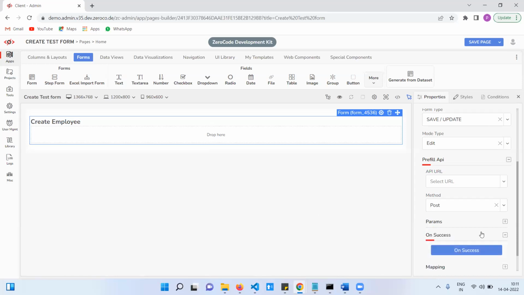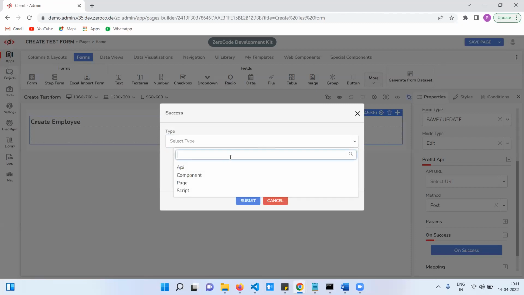This is the on success. On success means if the API is executed successfully, we have an on success event. Based on the on success action, we can execute the API or component, I mean another component in the same page. If you want, on success we can navigate to another page. If you want custom, you can write a custom script as well. So these are the on success actions.